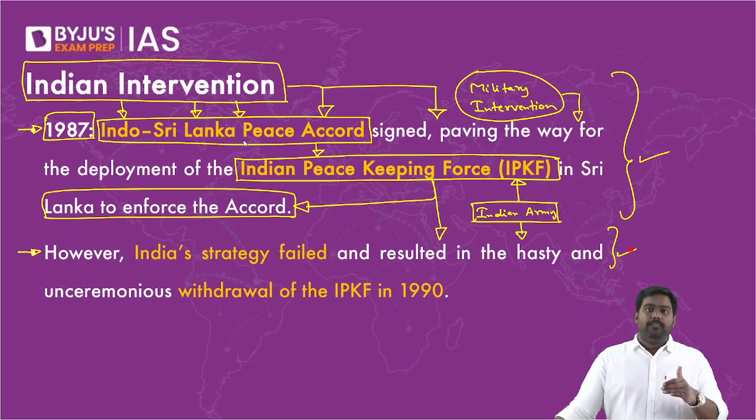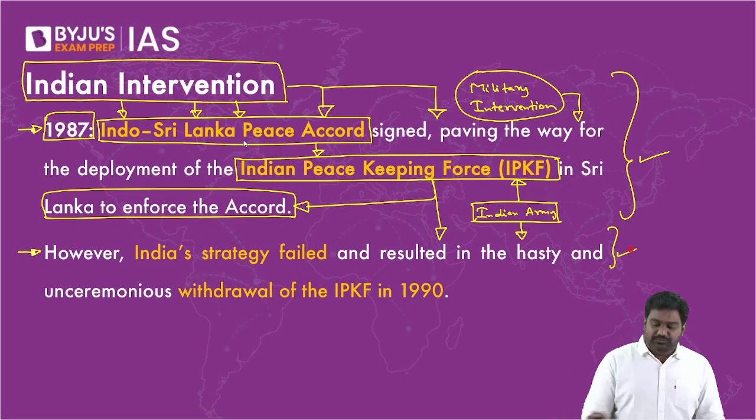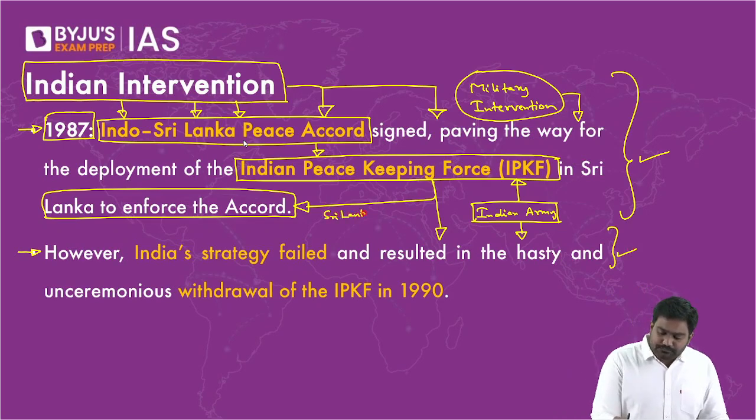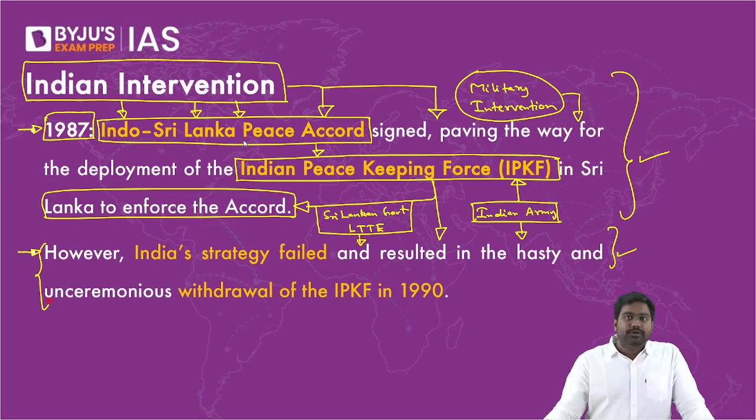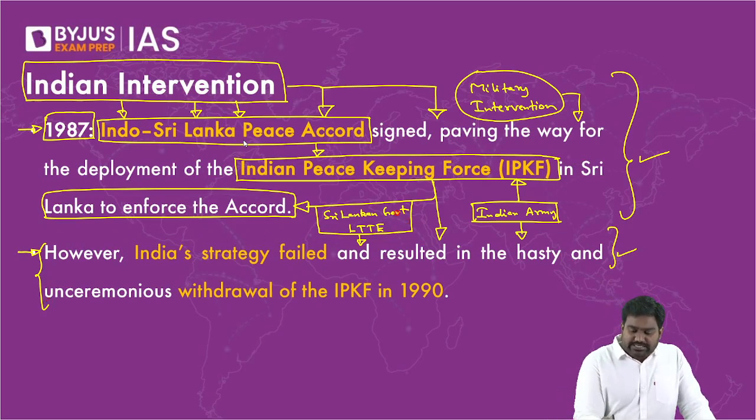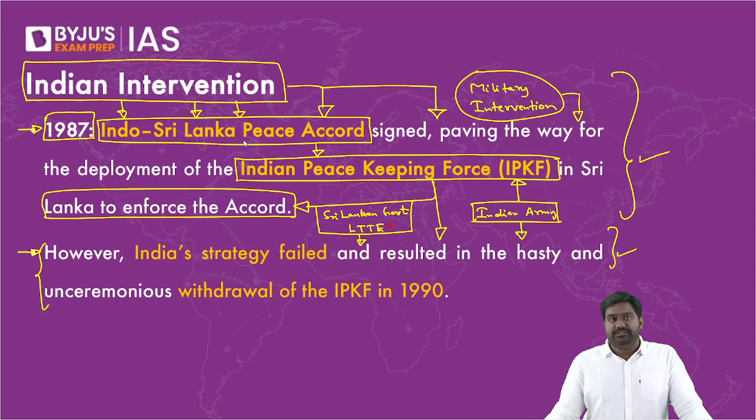But after landing, after the IPKF was deployed, both sides betrayed India. It's one of the biggest betrayals for India. The Sri Lankan government, and especially the LTTE, both refused to follow the terms. They did not implement the ceasefire. Sri Lanka continued targeting the LTTE and LTTE refused to surrender. Both sides were blaming India for what had happened. Sri Lanka obviously blamed India because it said India was the one who sponsored LTTE. India was the one which escalated the violence by sponsoring these extremists.